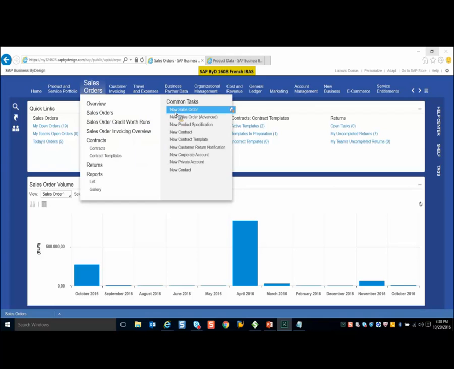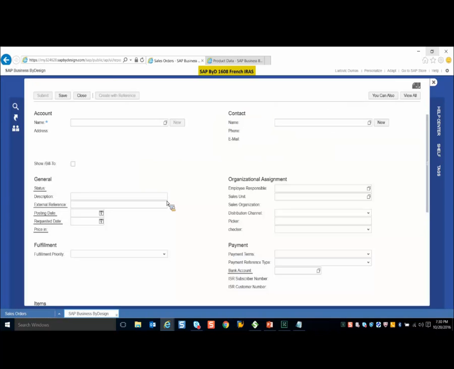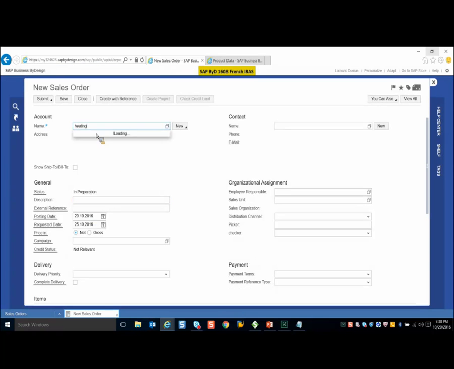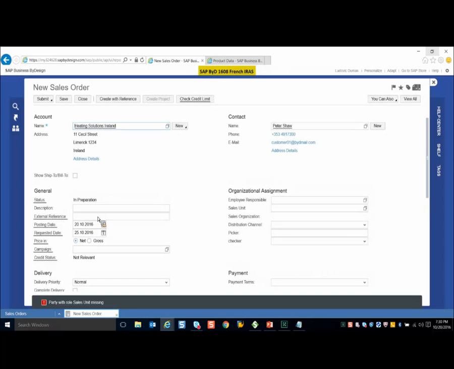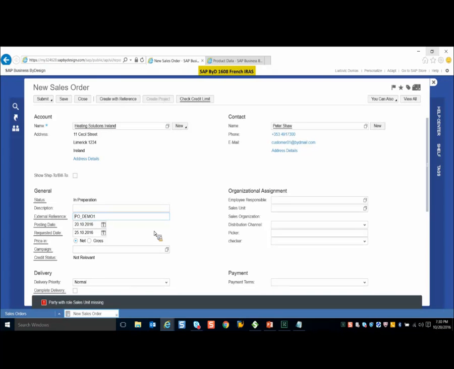So let's say you have received an order from your customer and now you're creating a sales order in the system with respect to your received order. I'll start creating a sales order and update my account ID. I'll give a PO reference, maybe demo 1. You have to get the sales unit ID.